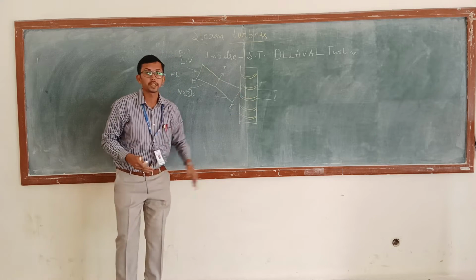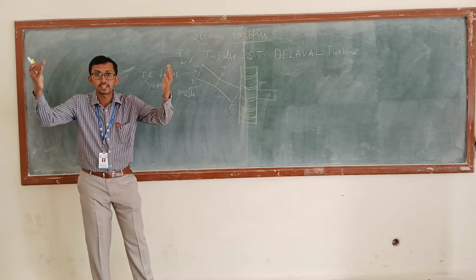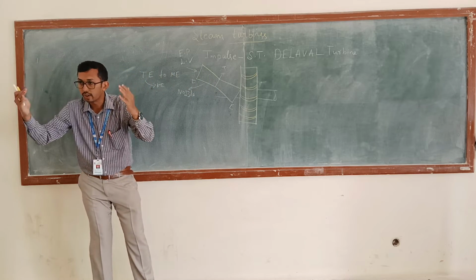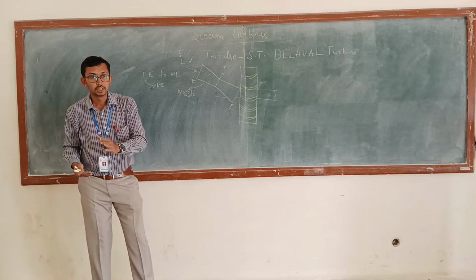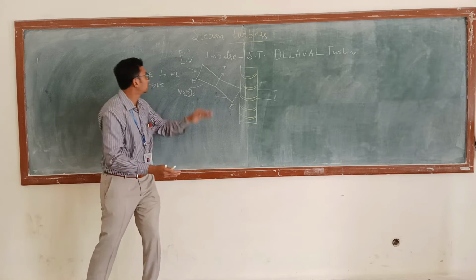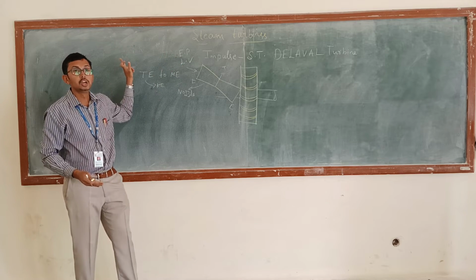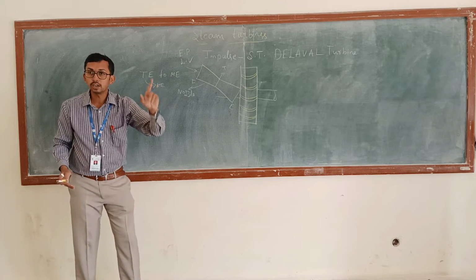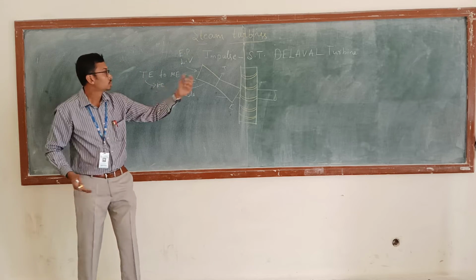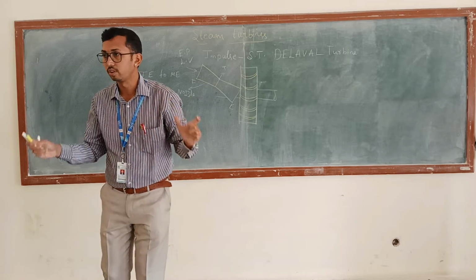But to run the turbine, we need high velocity and low pressure steam. So to convert this high pressure, low velocity steam from the boiler to low pressure, high velocity steam, we are going to use the convergent and divergent type of nozzle.